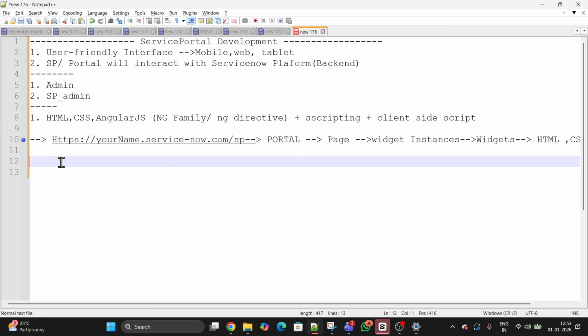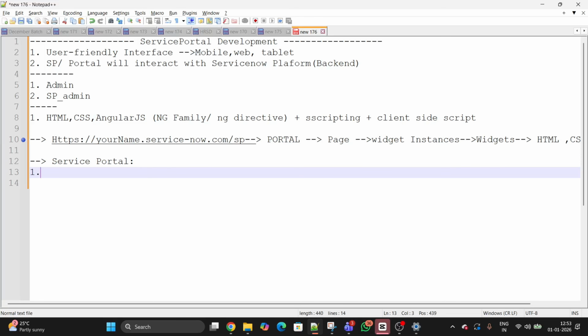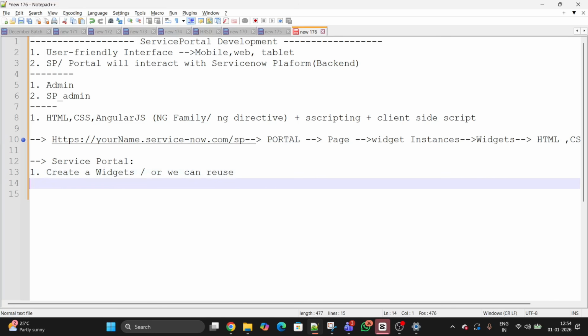Before I start, remember, in order to build a service portal, keep in your mind three things. First, we need to create a widget, or we can reuse any existing one.